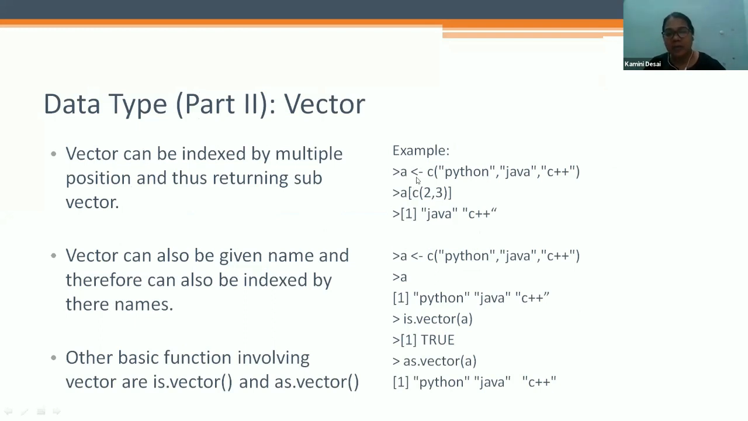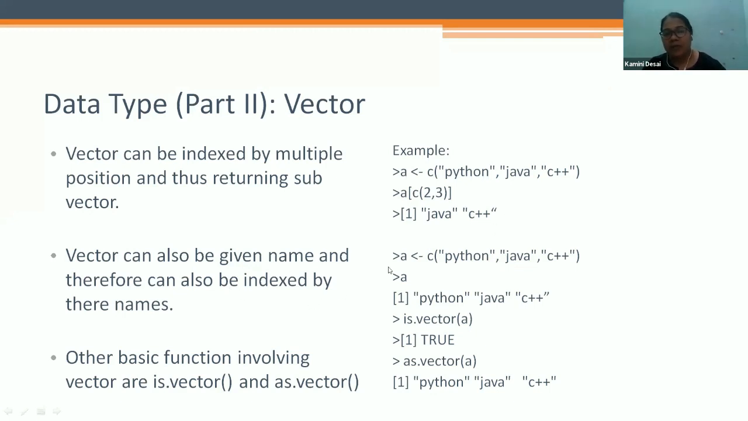So here we are given Python, Java, and C++. We have to call that particular Java and C++. So how to write? You have to give the address of that particular vector, that is A. Java and C++ are stored in the second and third positions, so it gives the answer Java and C++.